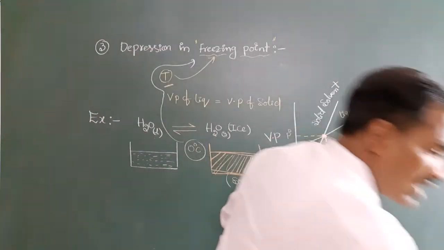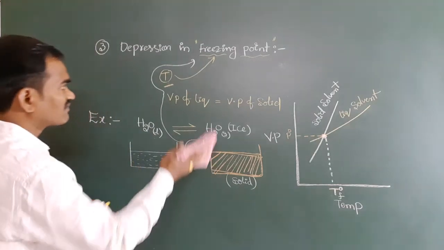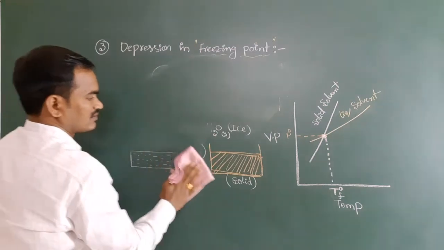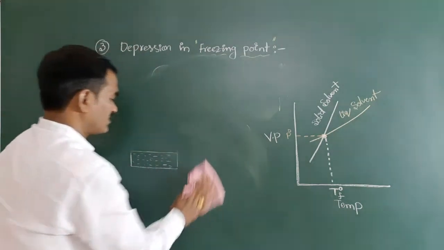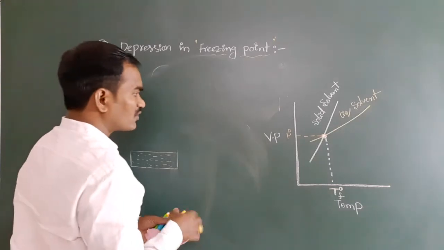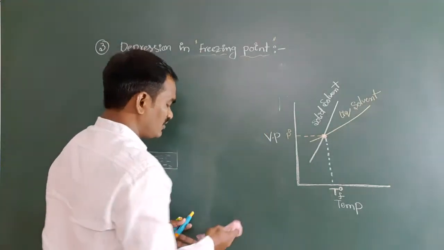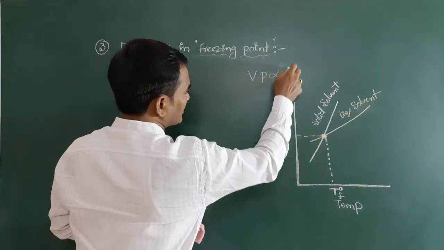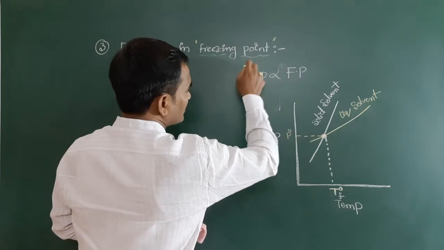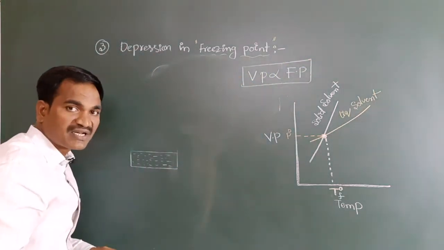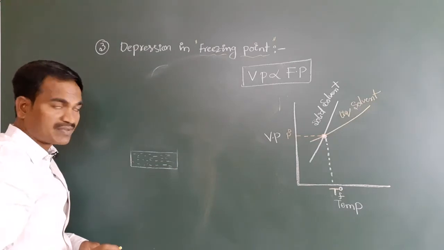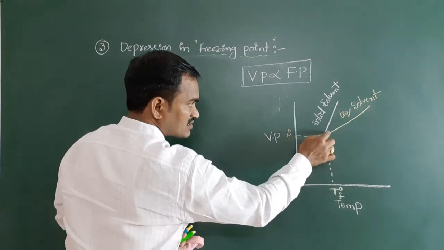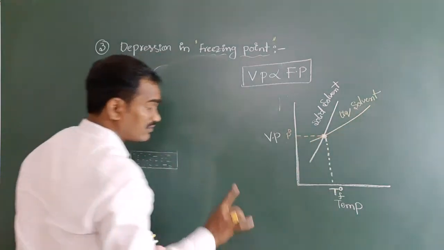Now after this point, we have to have clarity. Before focusing on the next point, you should have clarity on one thing: vapor pressure is directly proportional to freezing point. Keep this in your mind. This is the freezing point of the solvent, and this is the vapor pressure of the pure solvent.